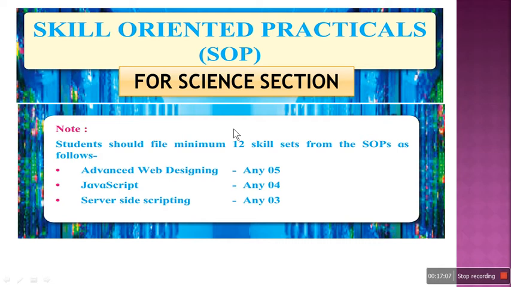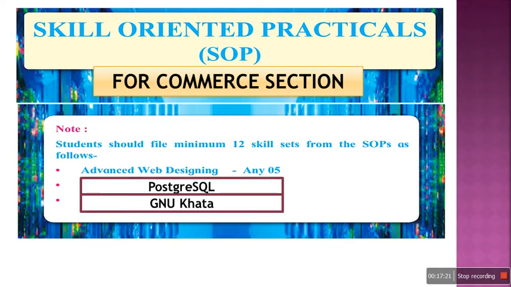So this we have seen: a total of 12, or minimum 12, practicals you have to perform. It is given from web designing any 5, JavaScript any 4, server side scripting any 3. So for commerce section we'll have PostgreSQL and GNU Cash. Advanced web designing will be common. Next come to your paper pattern.